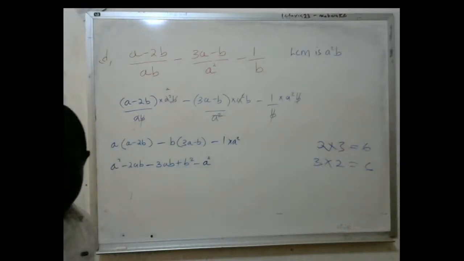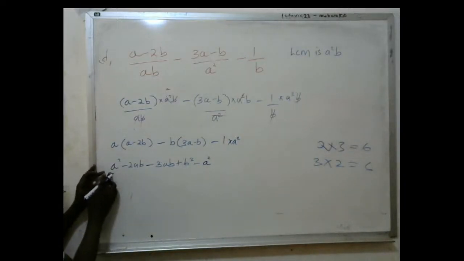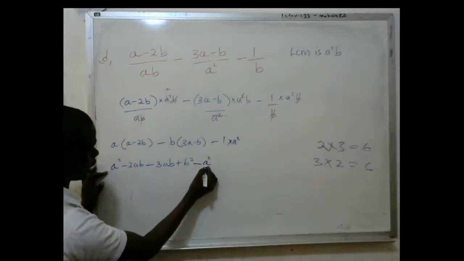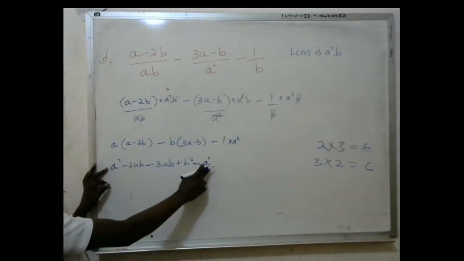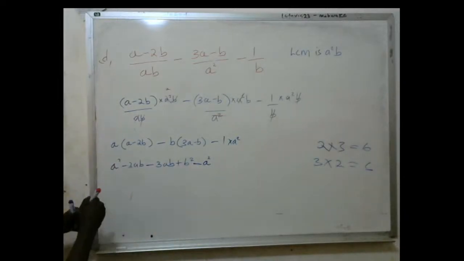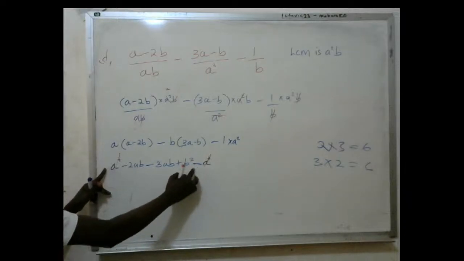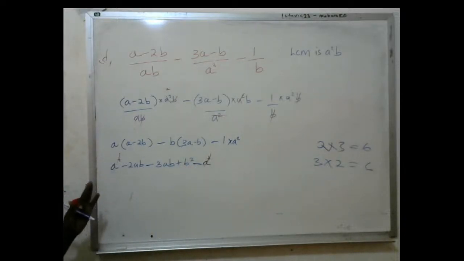Okay? So after getting this, eventually, I'm going to say that this one and this one, when you look at them, this is a negative and this is a positive. These ones are going to cancel. Don't know whether you can see them. You quickly cancel them. Don't even waste time. This one and this one cancel out, because this is the positive and this is the negative. You make your work simple.